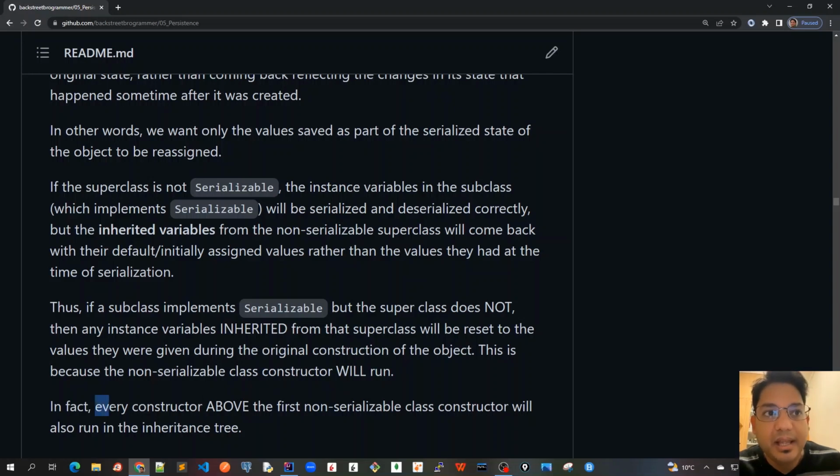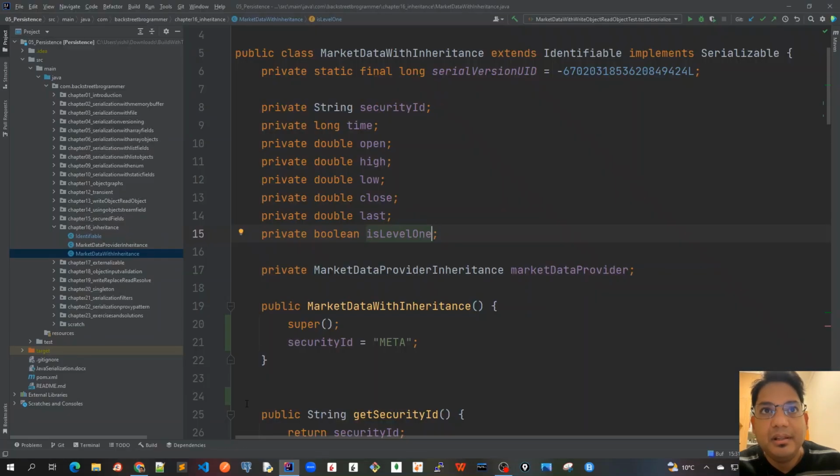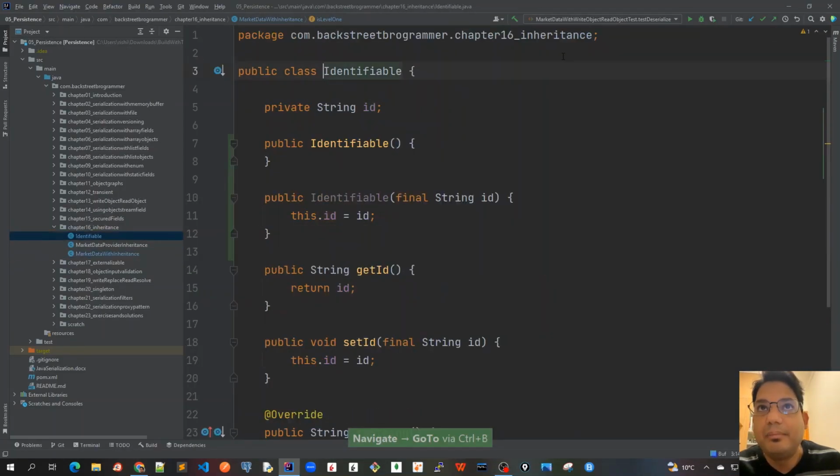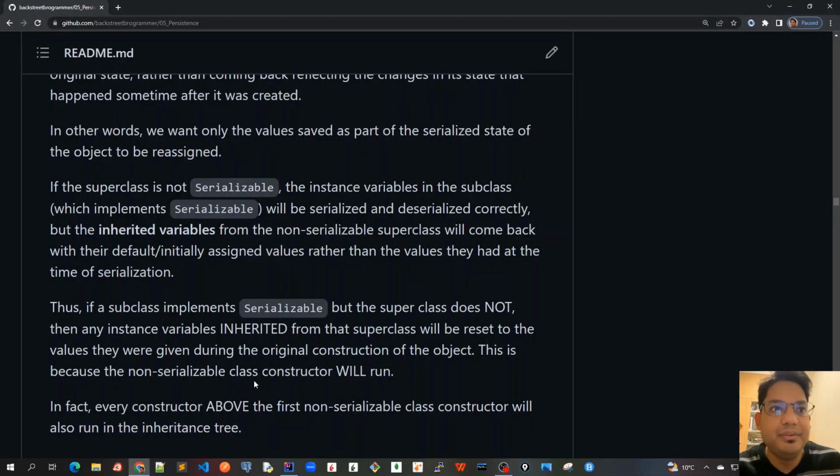In fact, every constructor above the first non-serializable class constructor will also run in the inheritance tree. For example, if Identifiable was again extending another class, and that was extending another superclass, all the constructors in the chain would be called, and each of the fields inherited in the subclasses would be initialized to the default values or to the constructor-assigned values. So this is what we are going to learn in this chapter.